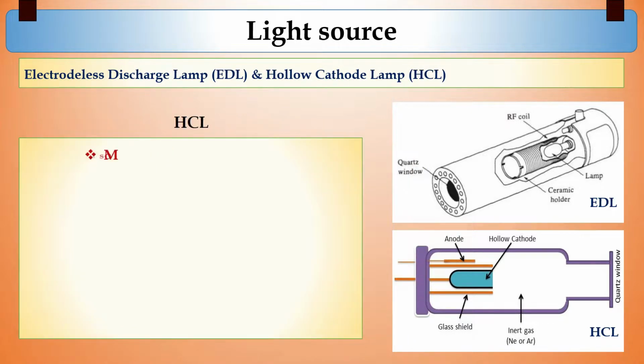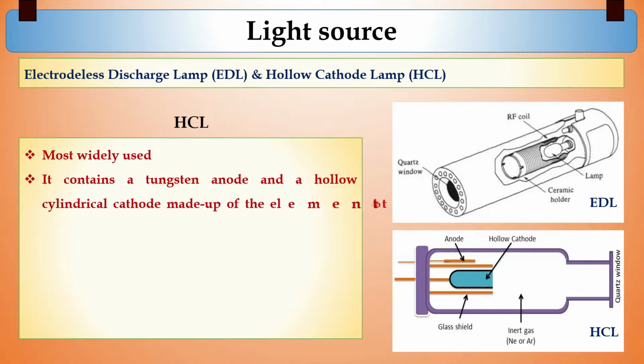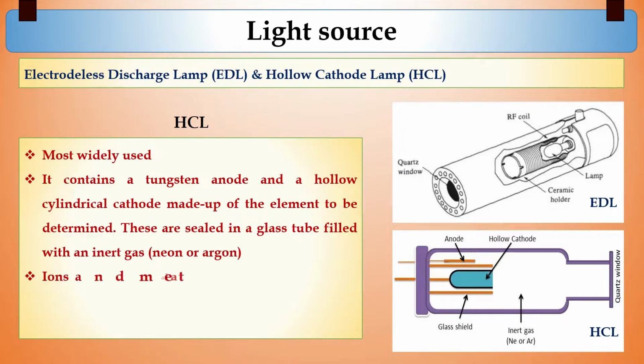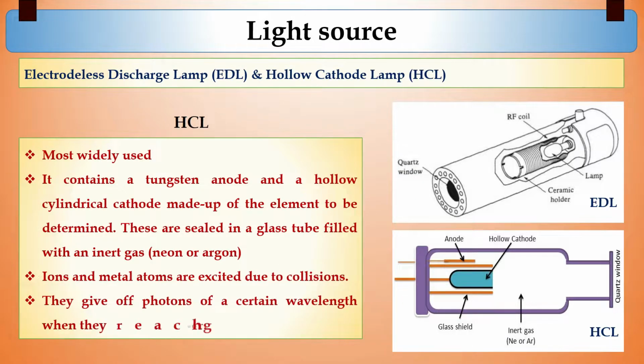In case of HCL, it contains a tungsten anode and a hollow cylindrical cathode that is made up of the element to be determined. These are also sealed in a glass tube filled with an inert gas, neon or argon. This is the most widely used light source in atomic absorption spectrophotometers. Here the ions and metal atoms are excited due to their collisions, and they give off photons of certain wavelength when they reach the ground state.